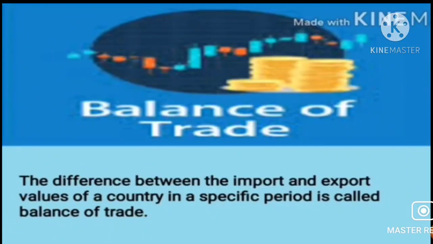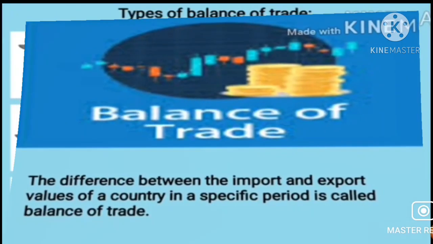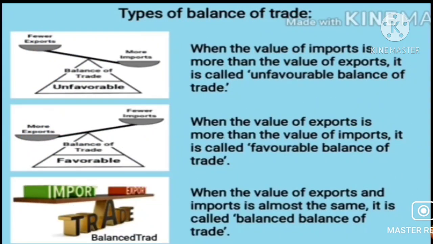Now, let us see balance of trade. Usually the difference between the import and the export values of a country in a specific period is called balance of trade. According to this criterion, there are three types of balance of trade. Let us see the first one. You can see the image.